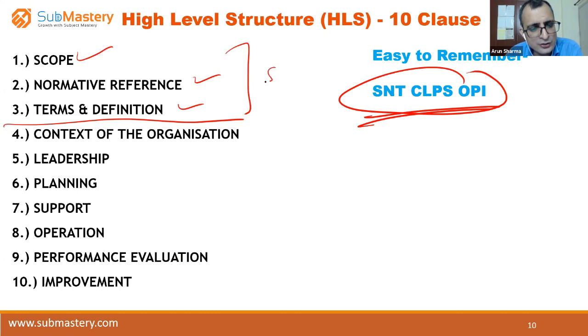We'll be explaining all of this in depth, with clauses, with detailed requirements. As of now, you can understand this. What are the names? They are easy to remember, so that you remember them also.